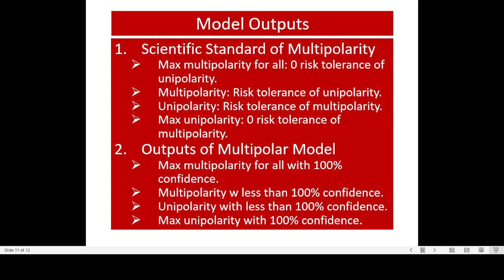The first one, obviously, is maximum multipolarity for all beliefs with 100% confidence. The second one also captures multipolarity for all beliefs, but with less than 100% confidence. The third bucket captures unipolarity with less than 100% confidence. And the last one, maximum unipolarity, means without multipolarity with 100% confidence.